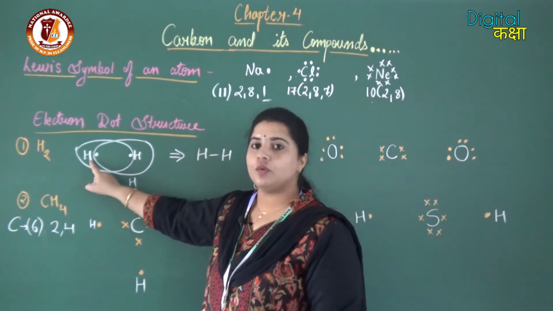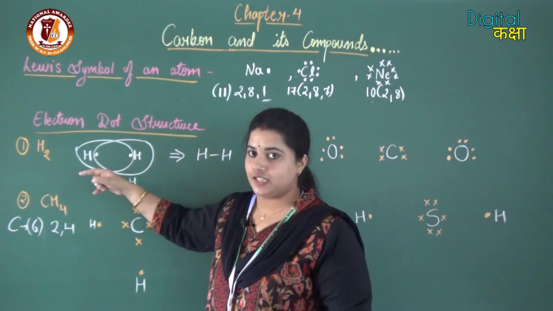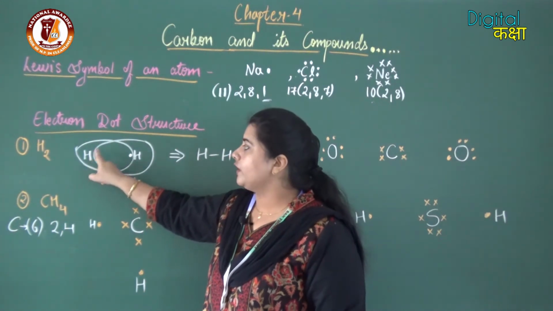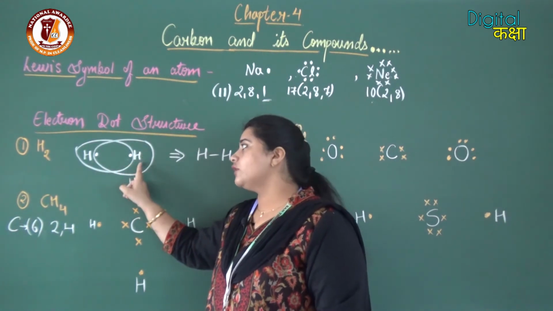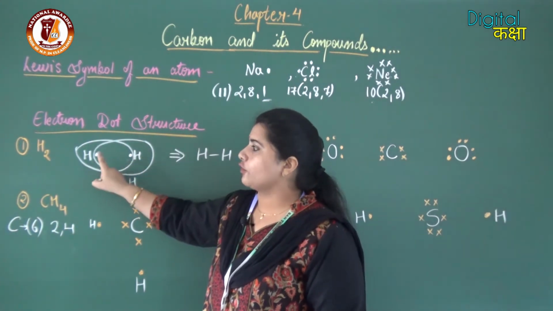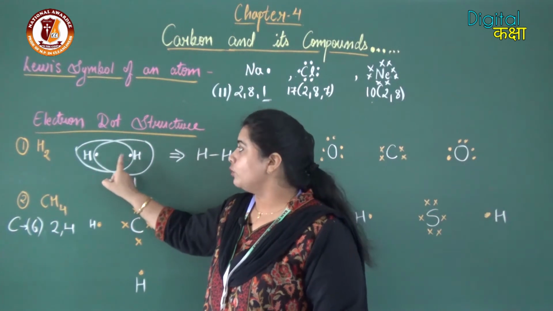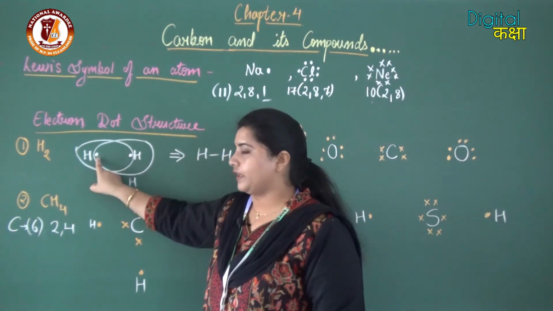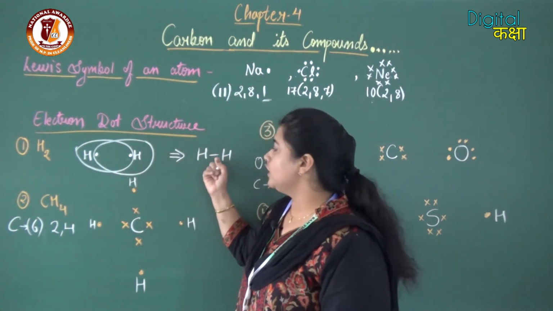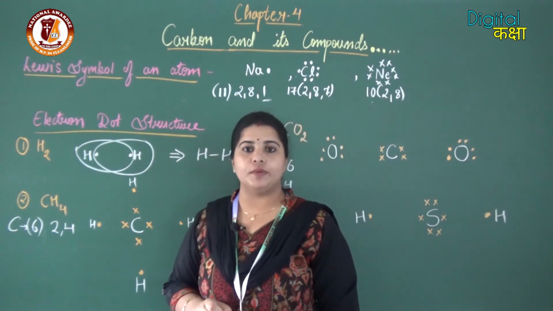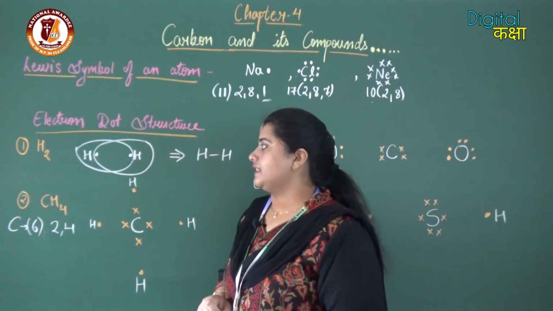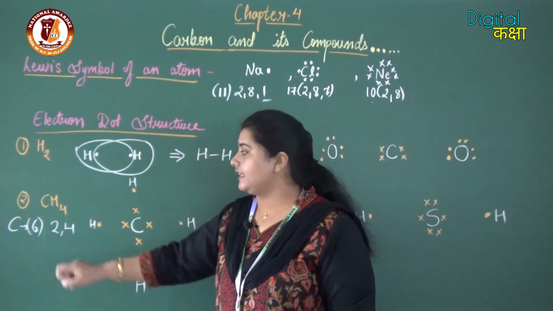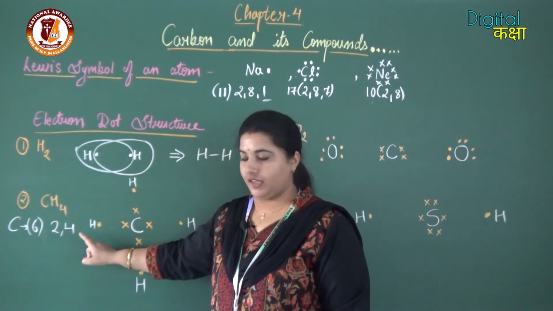So hydrogen requires 1 more electron to get stable. This hydrogen is going to share the 1 electron of the other hydrogen, and this hydrogen is also going to share the 1 electron of the adjacent hydrogen. So both are sharing 1 electron pair. Therefore a single covalent bond is formed between H and H in the H2 molecule. The second example is CH4, that is methane.